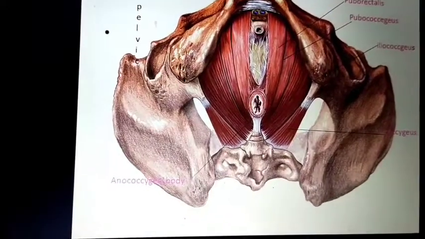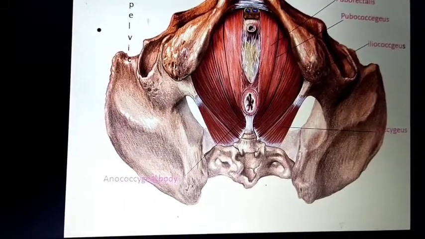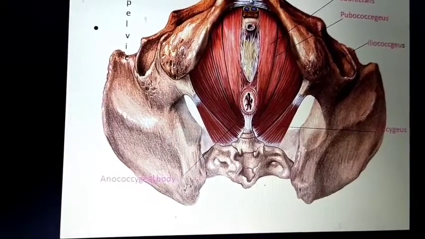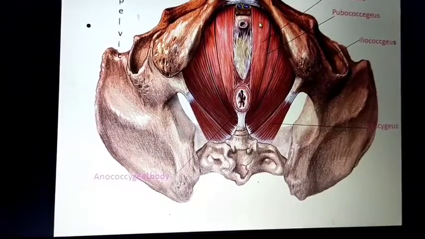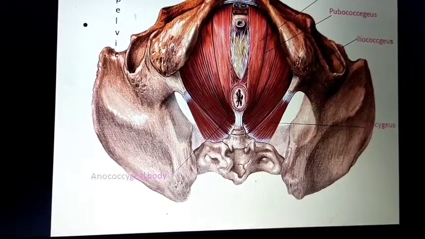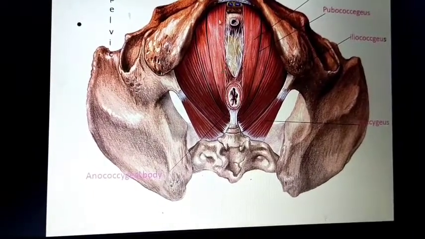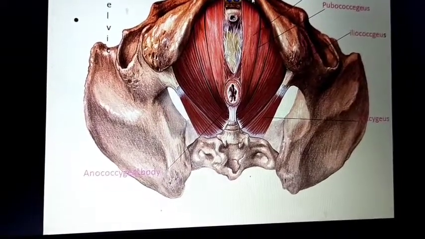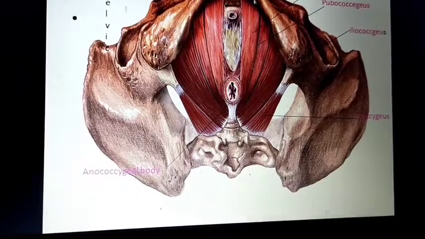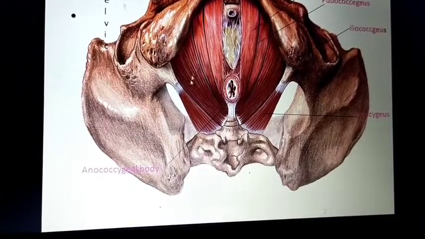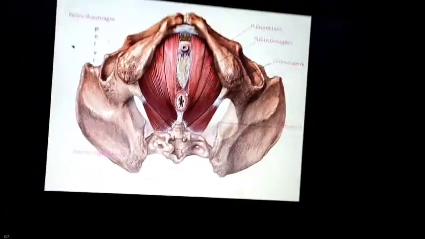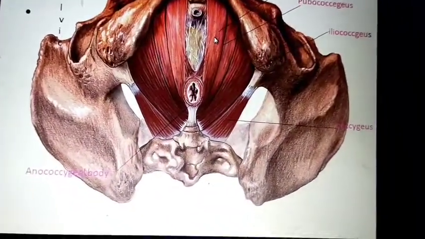In this you can see your anal canal, this is the coccyx, and this is the pubic symphysis. Puborectalis starts from the pubis and surrounds the rectum. That's why it is called puborectalis. This is the rectum, and this is the floor of the pelvis.